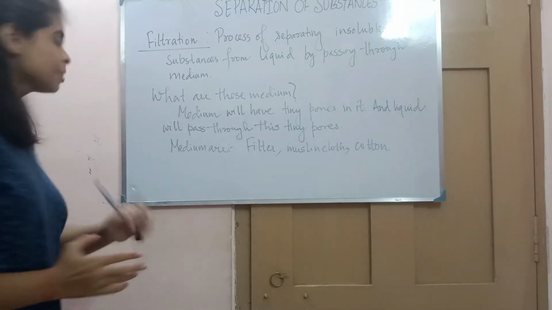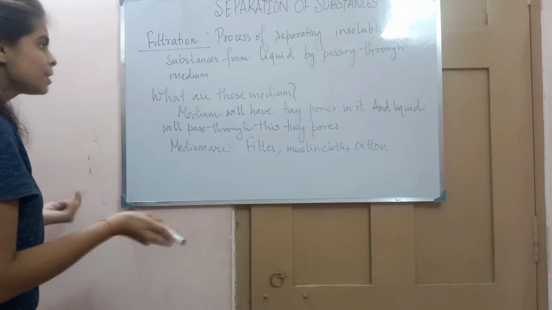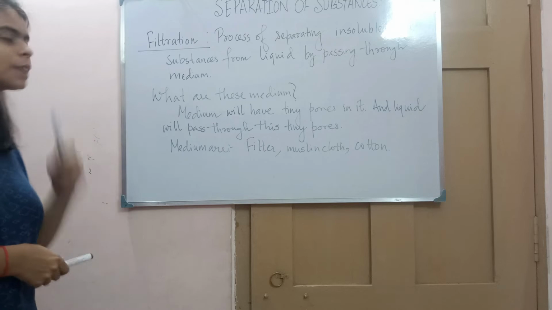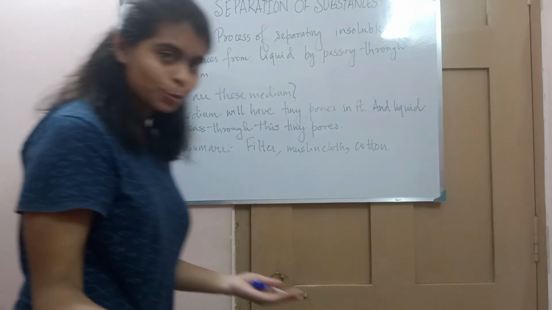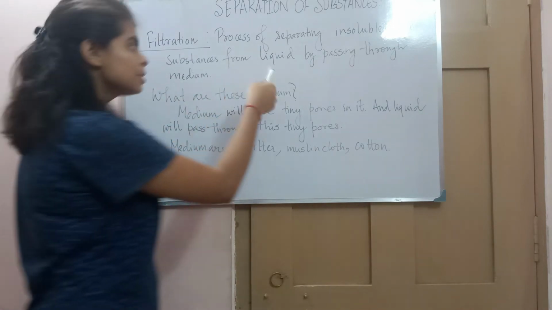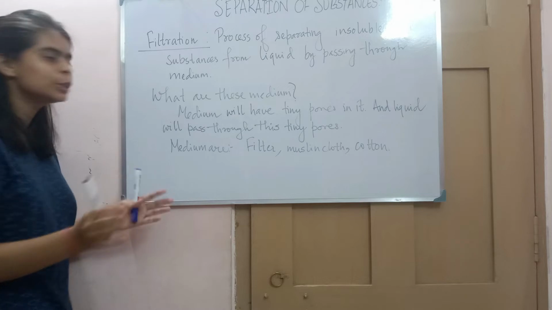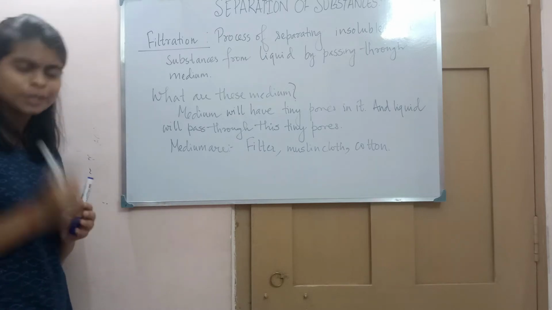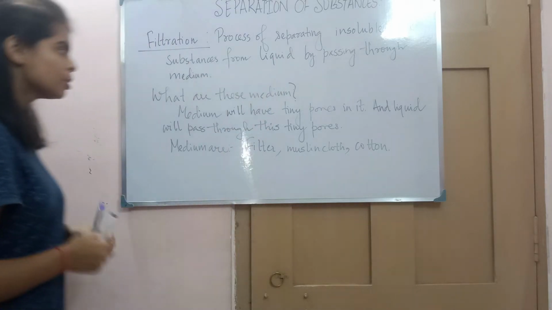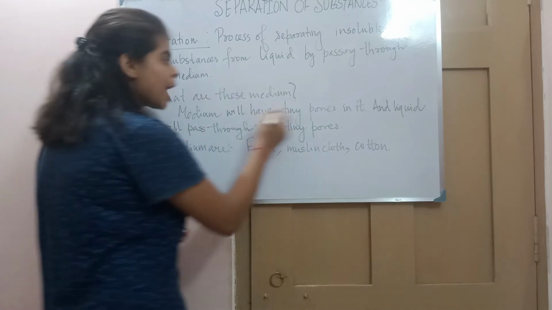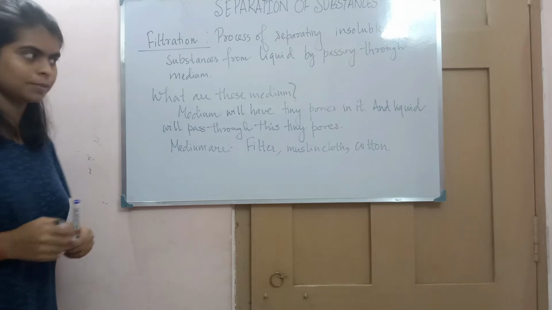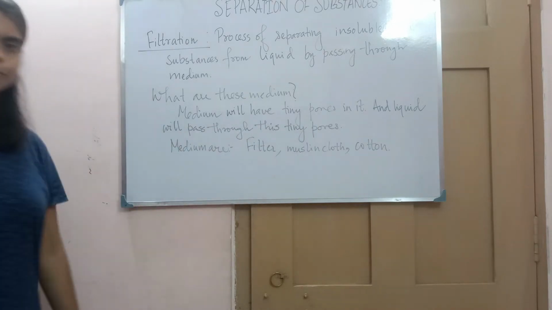Now let's discuss the first separation, that is filtration. Filtration is a process of separating insoluble solid substances from a liquid by passing it through a certain medium. Since in a heterogeneous mixture the substances are insoluble, I will pass this liquid through that medium. The medium has tiny pores in it, and the liquid will pass through these tiny pores.